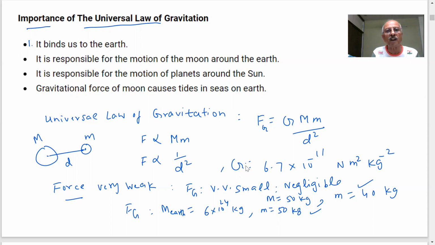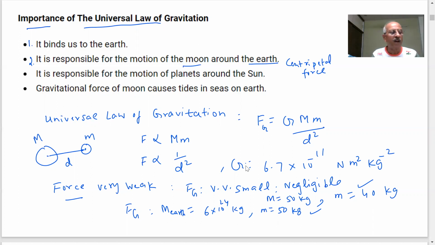It is responsible for the motion of the moon around the Earth. And why should the moon be orbiting around the Earth? Because the gravity of the Earth is attracting the moon towards itself. What do we call that force? Centripetal force. We have told you that the centripetal force is attracting the moon around the earth, but the moon does not fall on the earth, because it is orbiting.